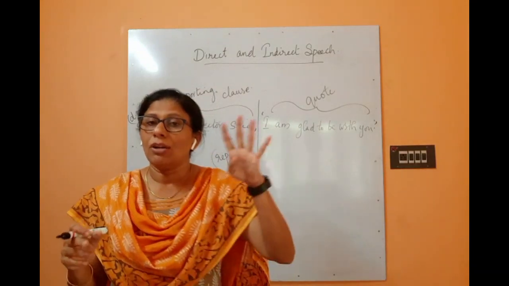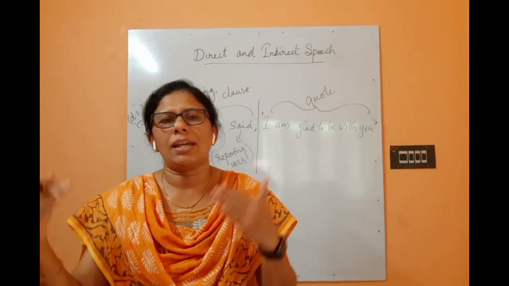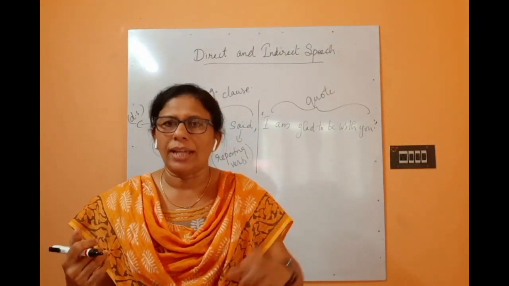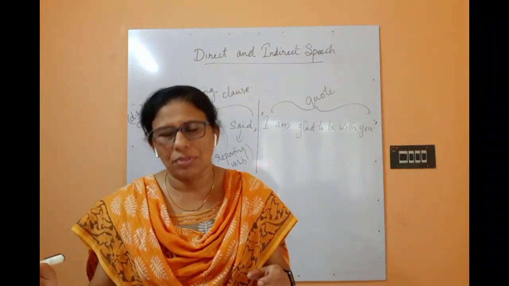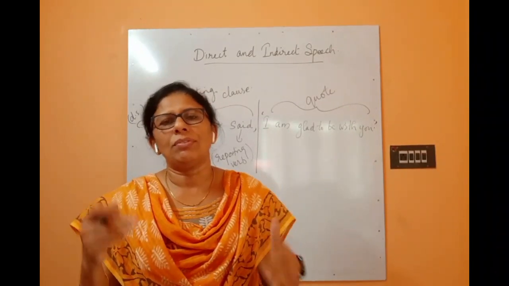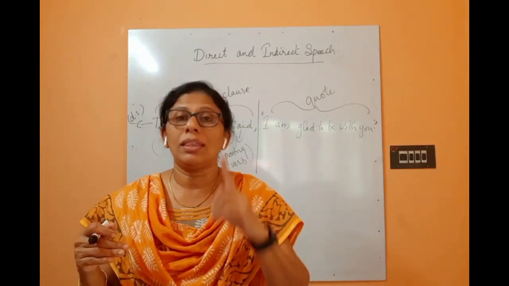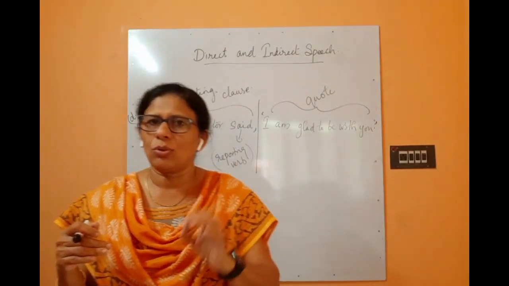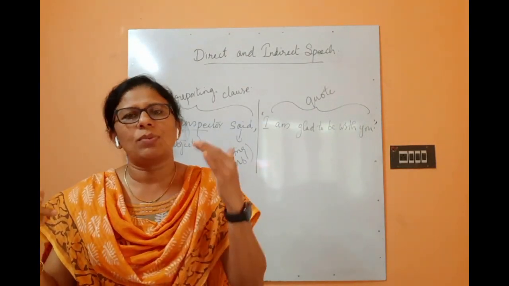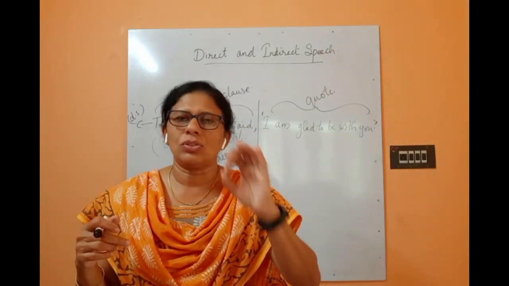Out of that, the assertive sentence and the exclamatory sentence, the first one and the last one, when we convert from direct to indirect speech, we use the conjunction that. As I've told you, it is the most commonly used conjunction.